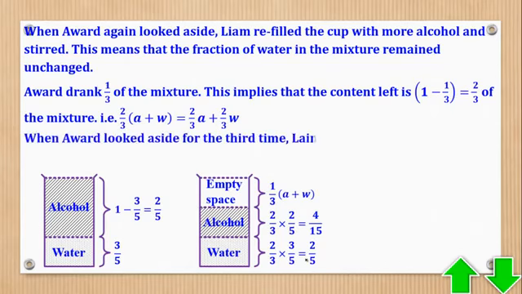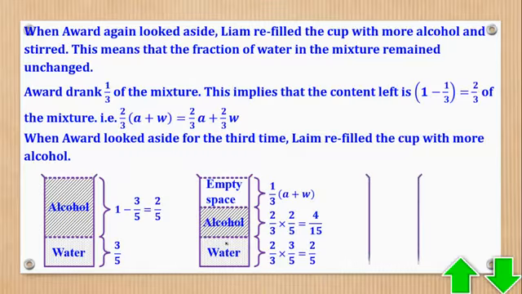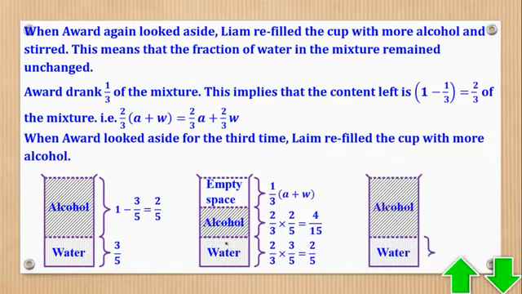The next statement says, Awad looked aside for the third time, and Liam refilled the cup with alcohol. So the fraction of water is still unchanged here. We shall draw another sketch, so we have that fraction of water. Then the balance will now be alcohol, which is 1 minus 2/5.